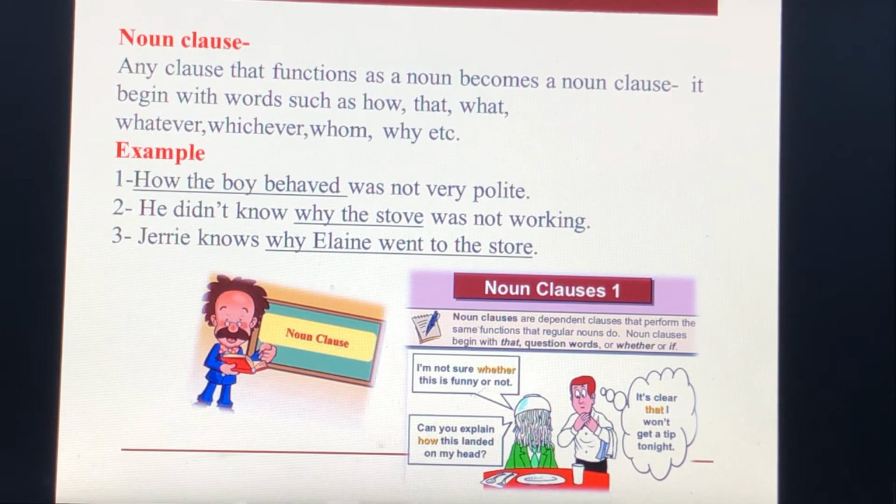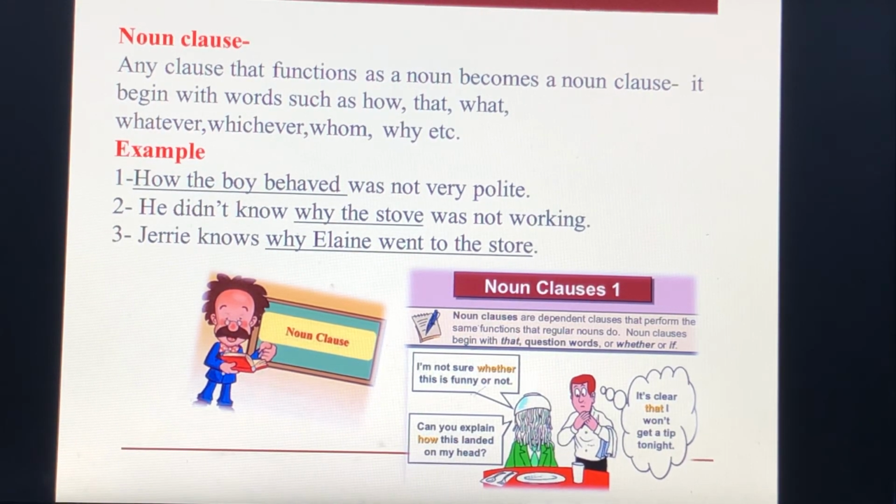He didn't know why the stove was not working. Here the noun clause acts as an object of a verb. That is, why the stove was not working is the object here. So here it is acting as an object of the verb.